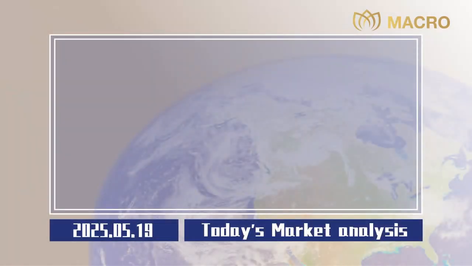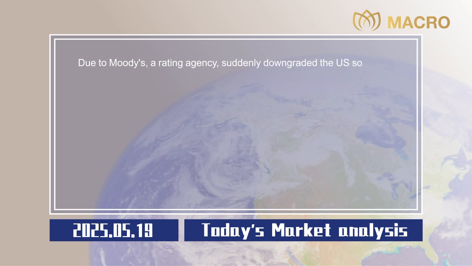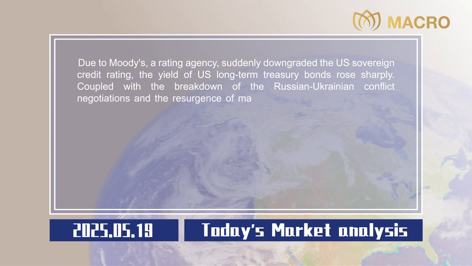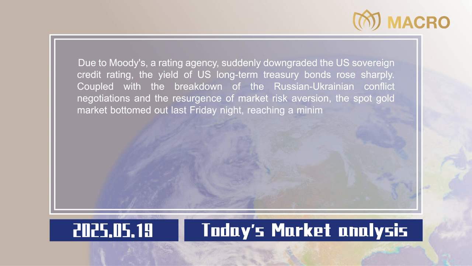Market analysis. Moody's, a rating agency, suddenly downgraded the U.S. sovereign credit rating. The yield of U.S. long-term Treasury bonds rose sharply. Coupled with the breakdown of the Russian-Ukrainian conflict negotiations and the resurgence of market risk aversion, the spot gold market bottomed out last Friday night, reaching a minimum of $3,154.30 per ounce, and finally closed at $3,201 per ounce.